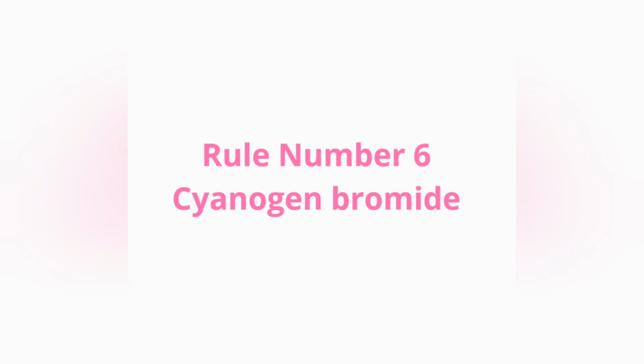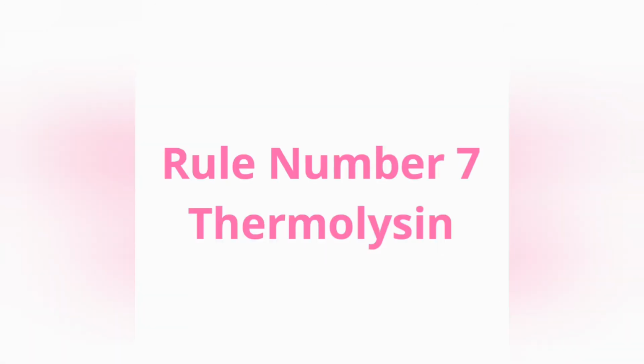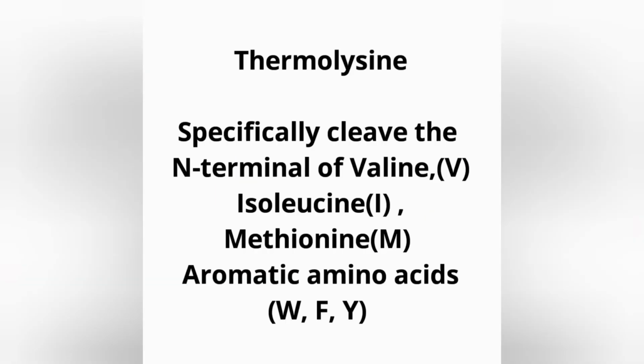Our next enzyme is cyanogen bromide. Cyanogen bromide specifically cleaves the C-terminal of methionine. And the last enzyme is thermolysin. Thermolysin specifically cleaves the N-terminal of valine, isoleucine, methionine and aromatic amino acids, which include phenylalanine, tyrosine and tryptophan. Try to remember all these enzymes and their specific sites of action, and you can simply apply this knowledge to solve questions from this area. And finally, I will show an example.